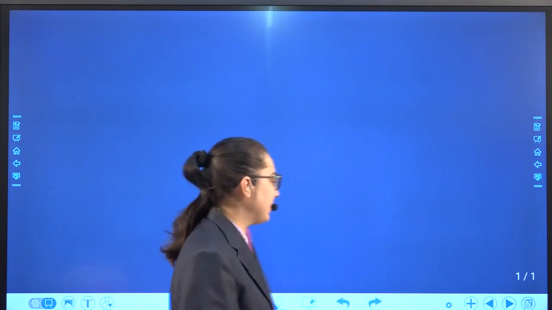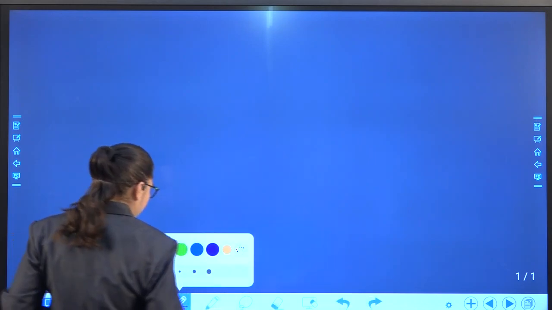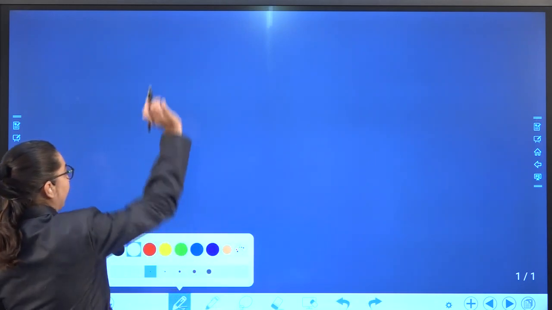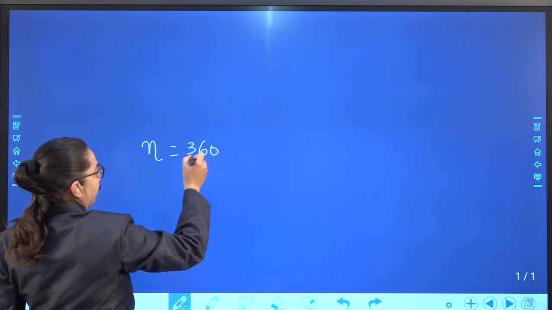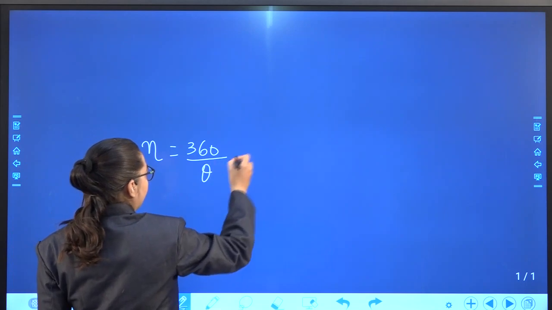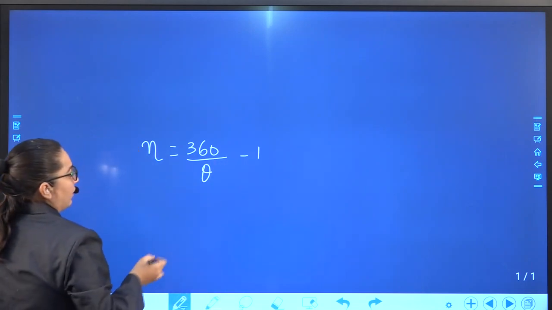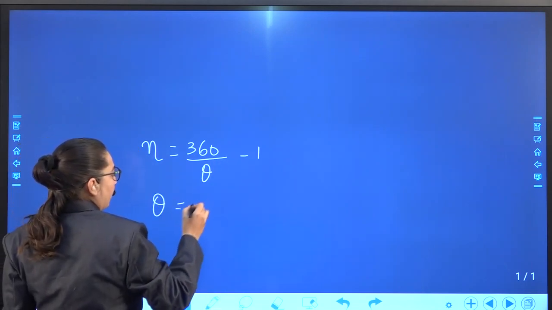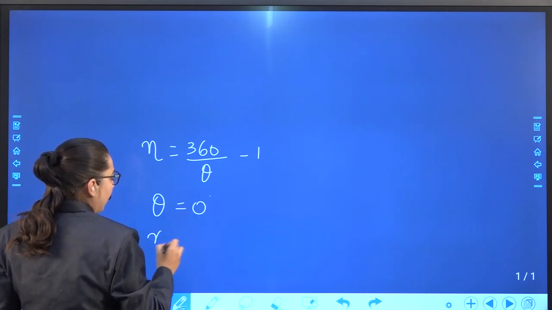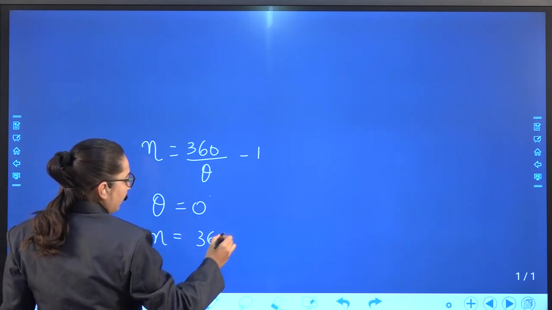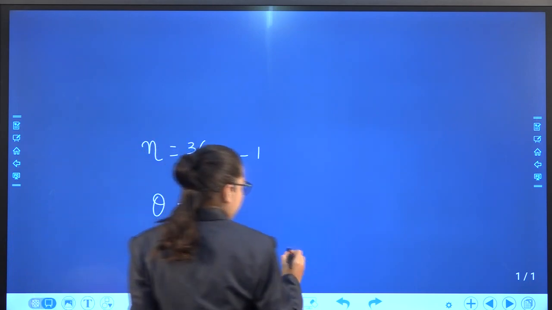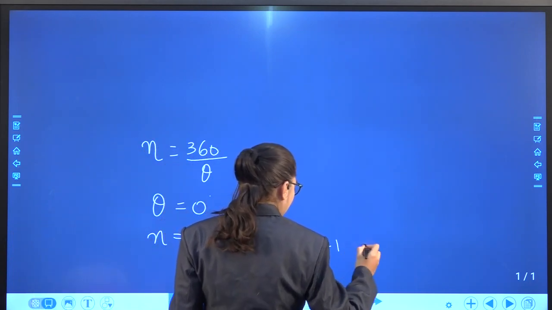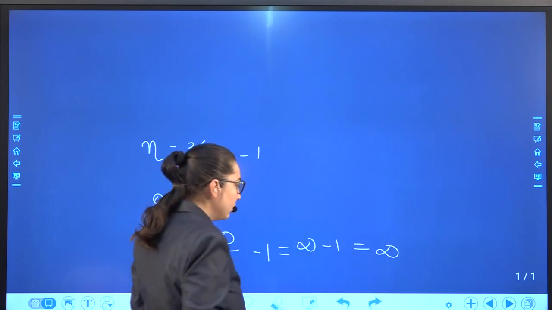What is the basic formula? The basic formula for finding the number of images is this. Now if theta is 0, then what will be the number of images? It will be 360 upon 0, minus 1, which is equal to infinity.